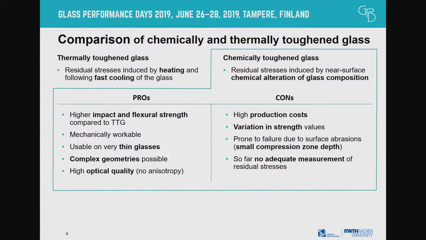But where there's light, there's also shadow. The cons pose the user with really high costs at the moment, and the formerly mentioned variation in strength values. And this is where our journey starts. We wanted to know how big this variation is, and when we produce such a glass sheet, can we measure how high the actual pre-stress state is?